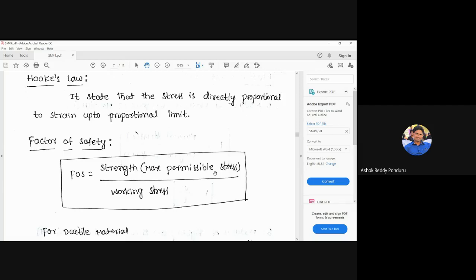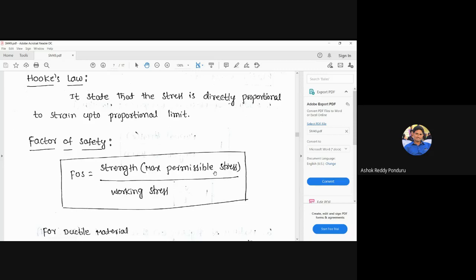The strength is different, the stress is different. Be careful. Strength depends only upon the material. A particular mild steel has some particular strength, copper has some particular strength, and brass has some particular strength. But the stress is not like this. Yesterday also I said that the stress is independent of material. The stress depends only upon two parameters: one is the load, the second is the cross-sectional dimensions.